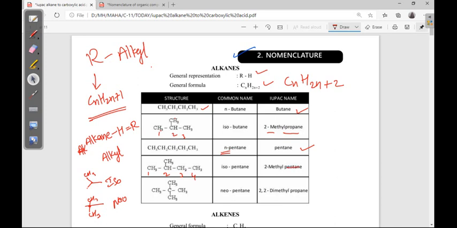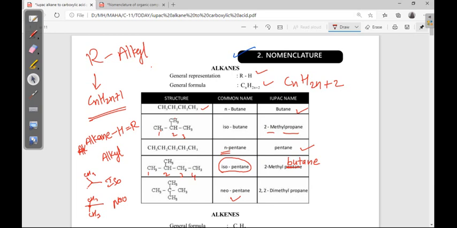Sorry, it's the wrong print. 2-methylbutane. So here it is isopentane. In the common name we have to consider all carbons. Since the iso nature is there, it is isopentane. Next, here it is neopentane, total 5 carbons.